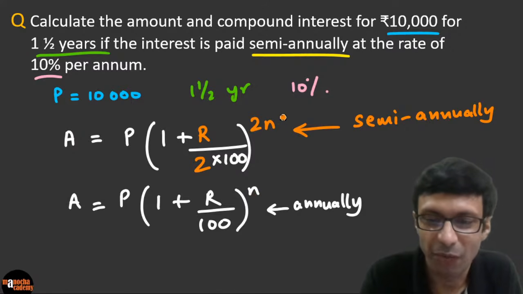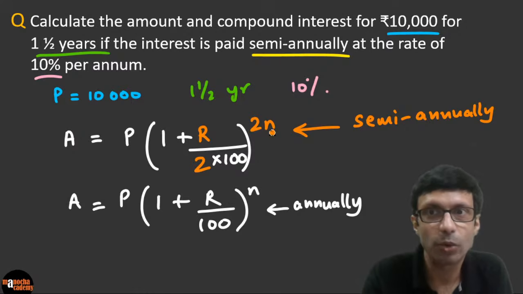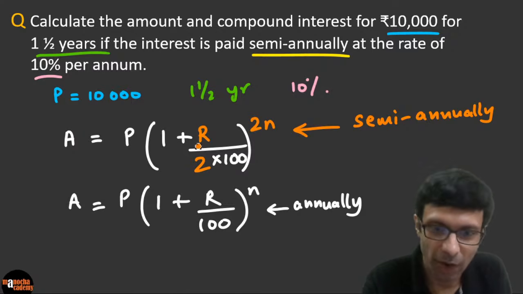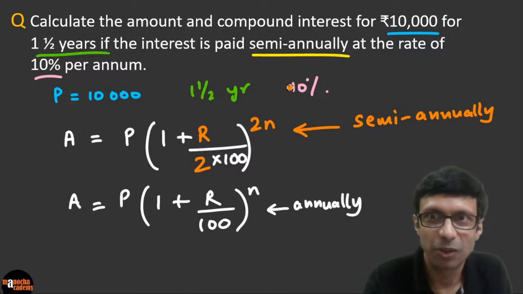Instead of n, we are doing 2n. You substitute the n as 1.5. Rate you substitute the 10%, but make sure you do r by 2. Okay. So values you substitute directly, right? So 10% is substituted here and 1.5 for n, but the formula is changing.